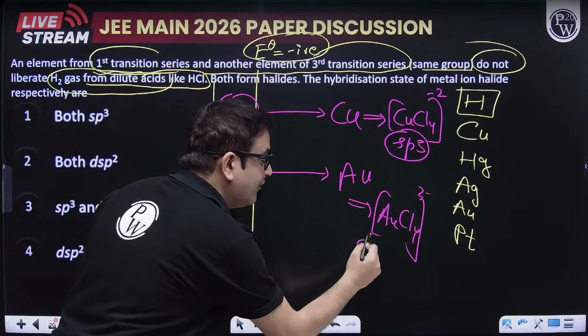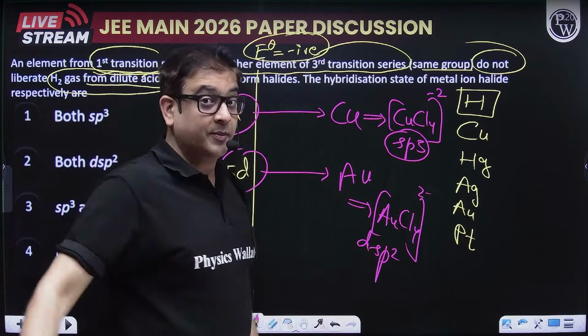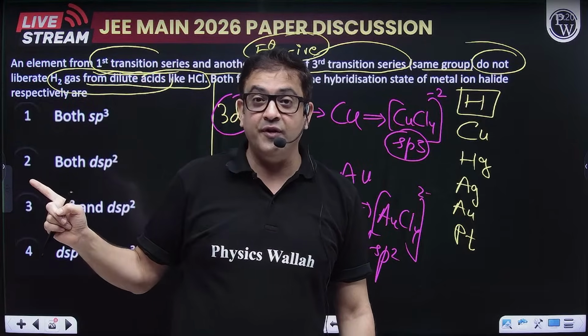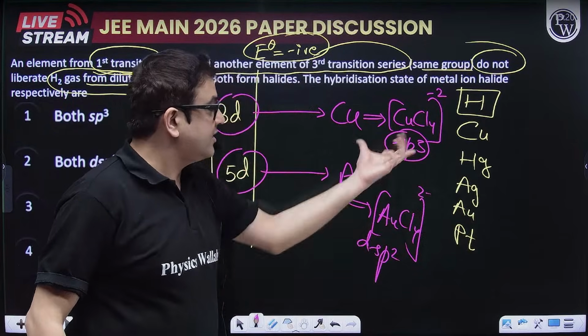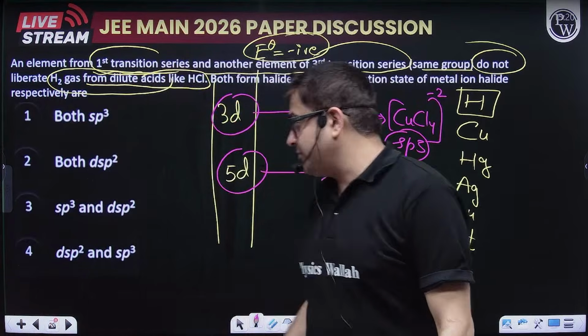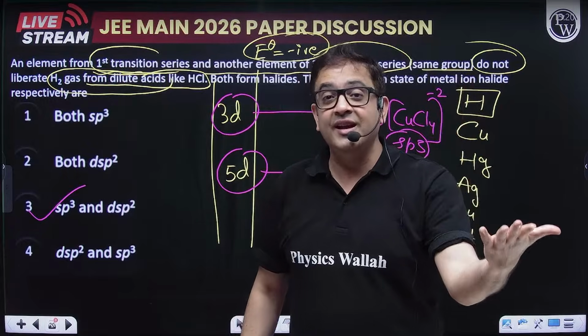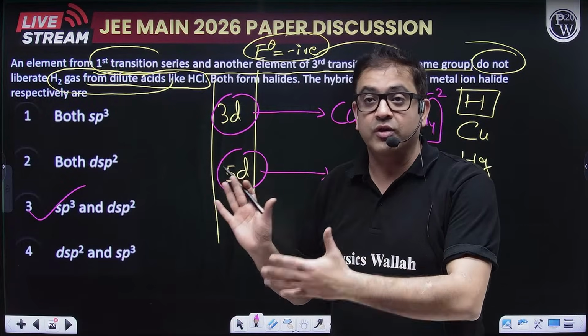Therefore, it will form a dsp2 hybridized orbital. Similar knowledge you should have from the previous 21st paper also, and here also they asked. So this is sp3 and this is dsp2. I have tried to give you all the revision details of d-block and coordination, so it was a mixed question.